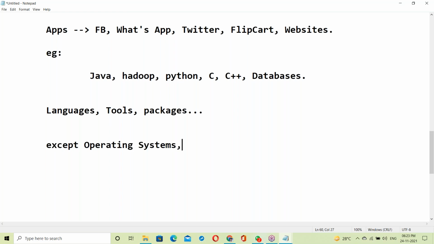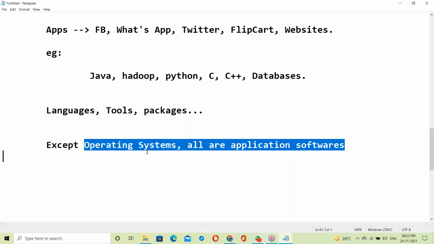Except operating systems, all are application softwares. Except OS, all are application softwares.